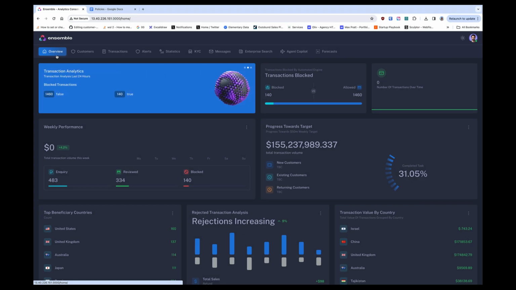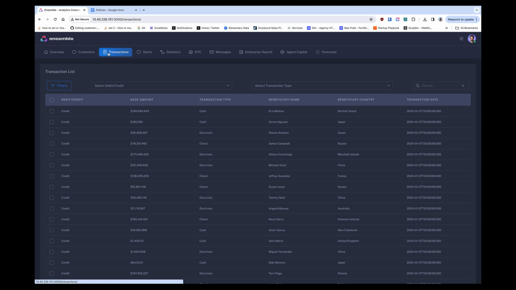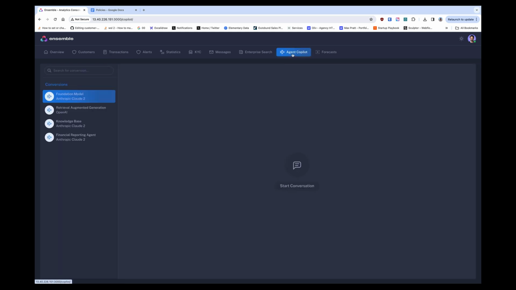Again, I'm going to be using this example of an international payments business who are sending transactions around the world. And we can see that each of those transactions have an amount and they have a beneficiary and they're going to different countries, such as Japan, China and Turkey. And we're going to look at this from the perspective of a compliance officer or a financial crime analyst who is responsible for ensuring that the business remains within the law.